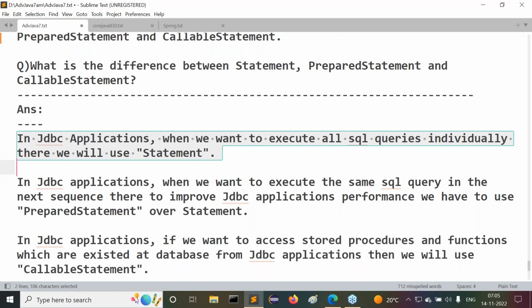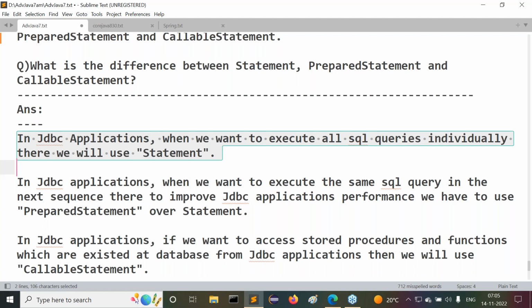In the case of Statement, for every SQL query the database engine performs query tokenization, query parsing, and query optimization separately. Even if the SQL query is repeated in the next sequence, Statement will perform tokenization, parsing, and optimization every time.